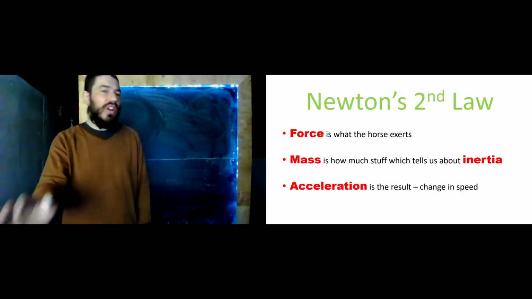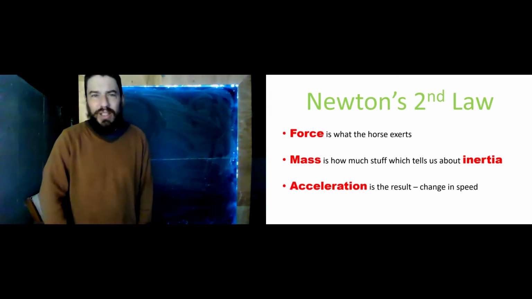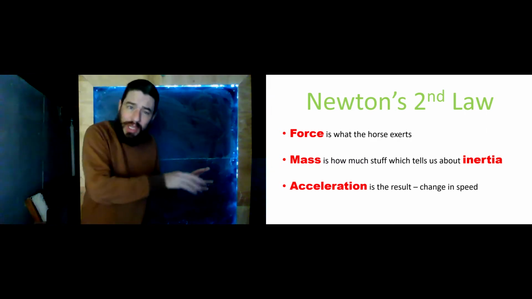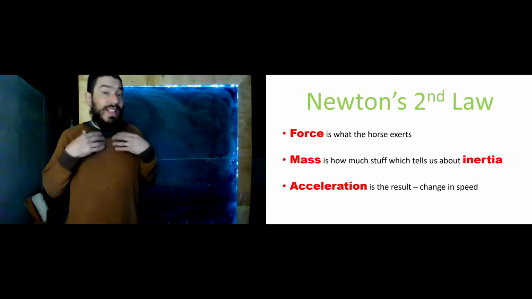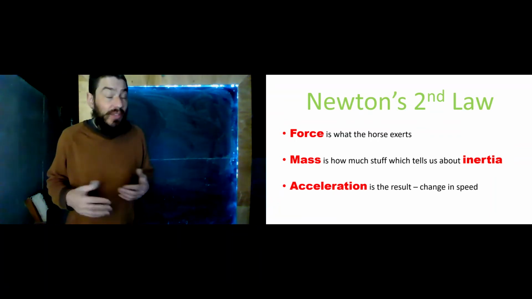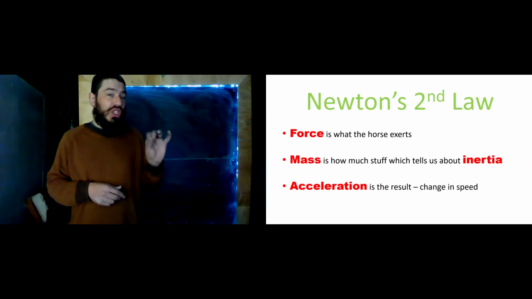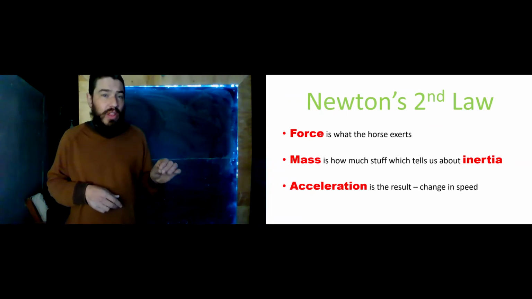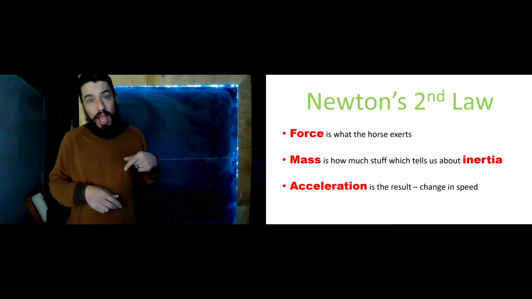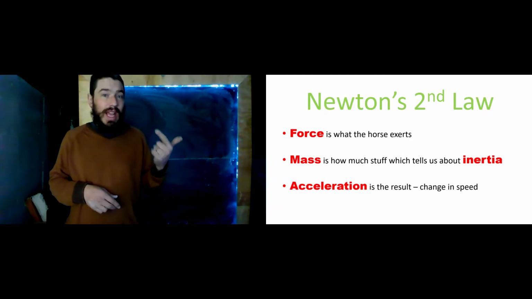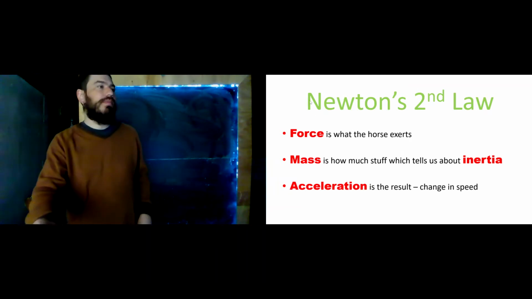Now, there are some other aspects here about the strength of a horse and how a horse runs by jumping and all of these kinds of things, that also make it so that they won't travel as fast of a top speed if they have the owner on. But thinking just about Newton's second law, this horse will be much slower out of the gates with the owner on than with the jockey. Why? Same force, greater mass, less acceleration.